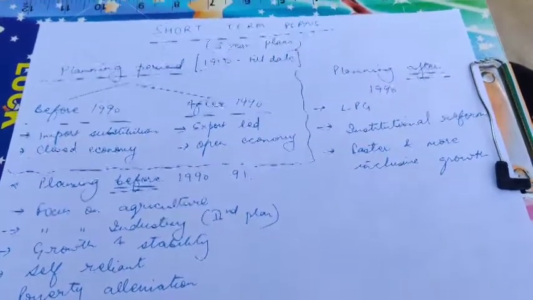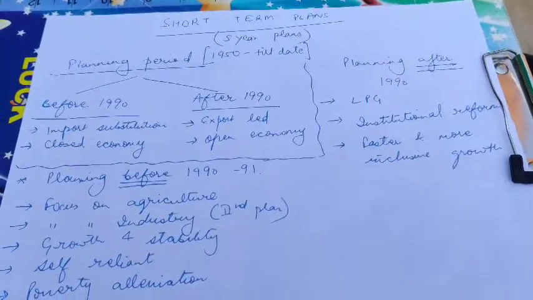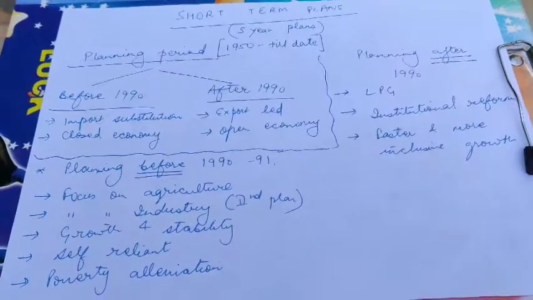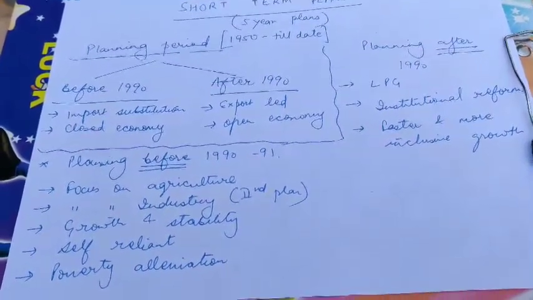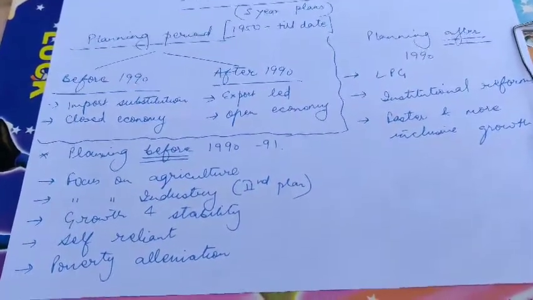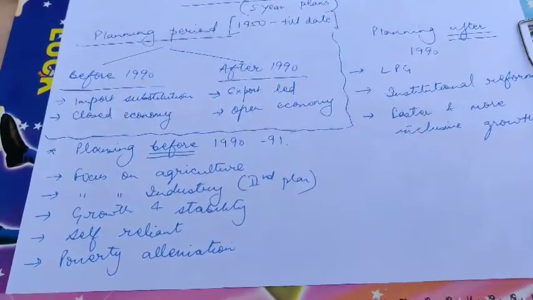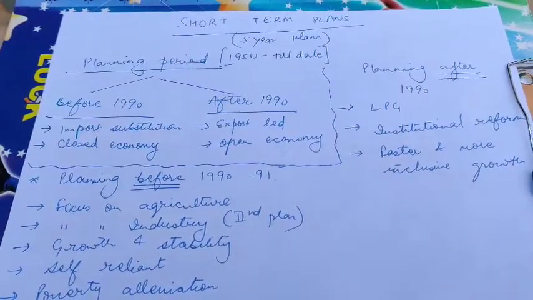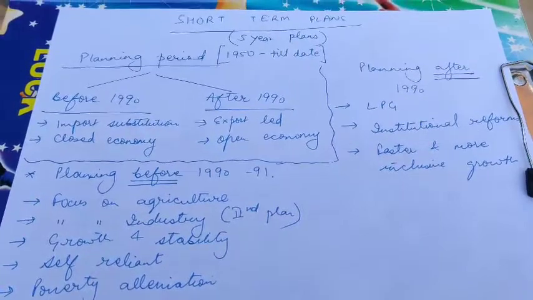Already in the past two videos we have seen what is economy, and what are the economic systems which exist: socialist, capitalist and mixed. Then we have seen the goals of economy, that is the 5 year goals, whatever planning was done, the perspective plans, what the goals were. There were 4 goals: growth, equity, modernization and self-reliance. We have seen that. Now today in this video I'm giving you a brief about the short-term plans, that are the 5 year plans which we followed.